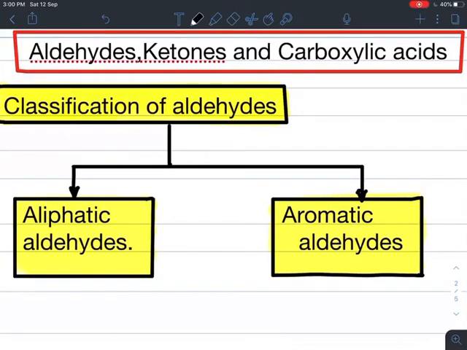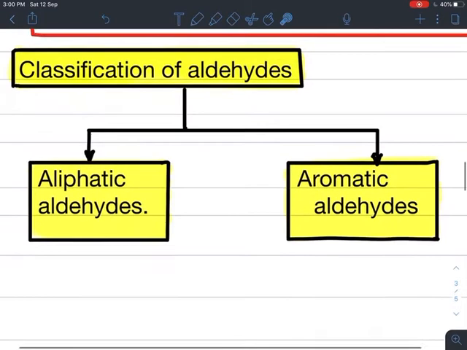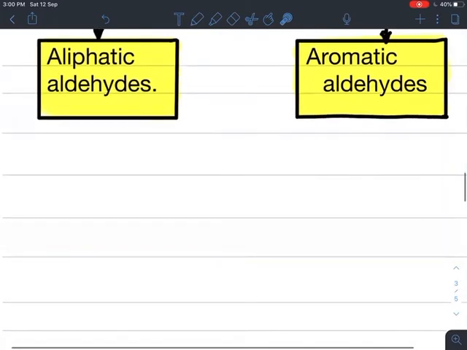Hello students, in this video we are going to see classification of aldehydes. Aldehydes are of two types, aliphatic aldehydes and aromatic aldehydes. First we will see about the aliphatic aldehydes.